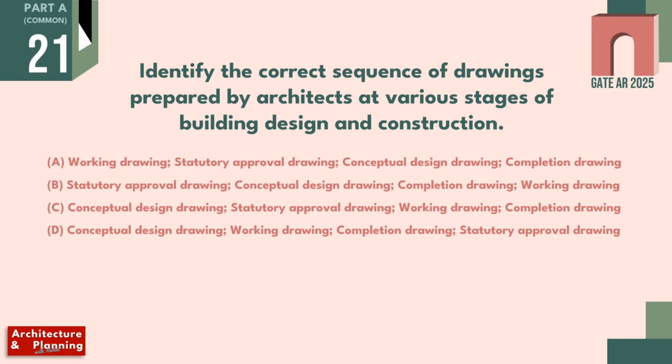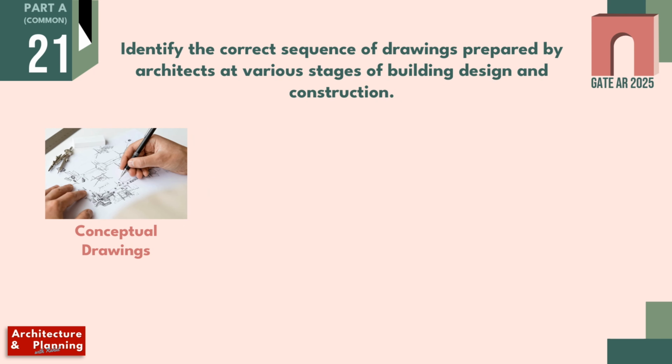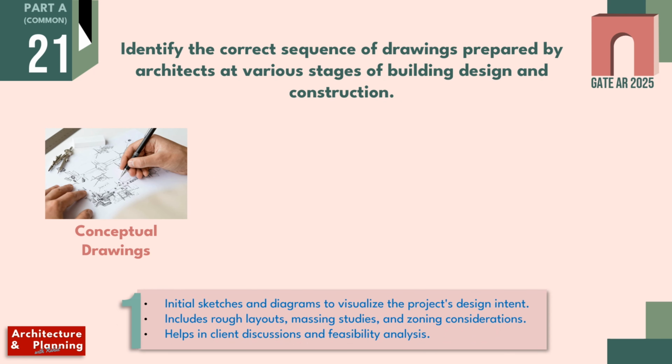Identify the correct sequence of drawings prepared by architects at various stages of building design and construction. So let's see the correct sequence of drawing preparation for various stages of building design and construction. First we draw the conceptual design, which includes initial sketches and diagrams to visualize the project, some rough layout, massing and zoning that can help us in client discussion and estimating a rough budget.